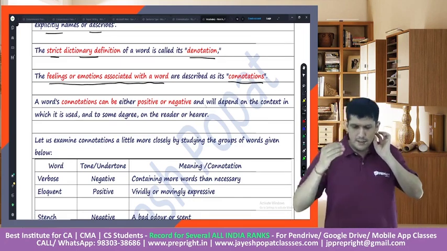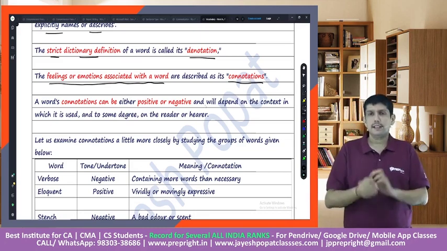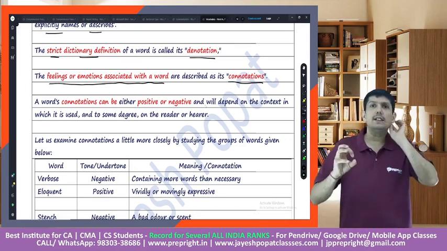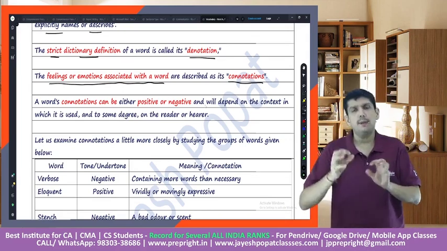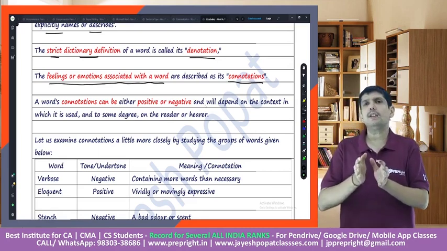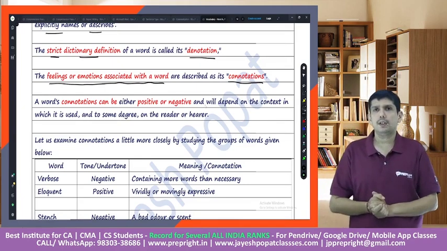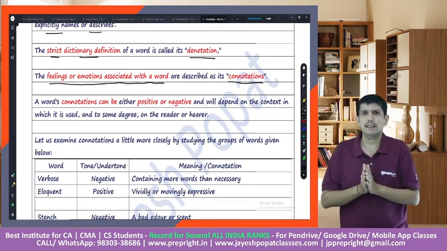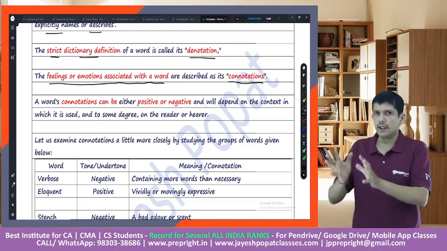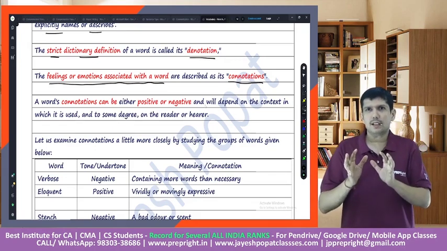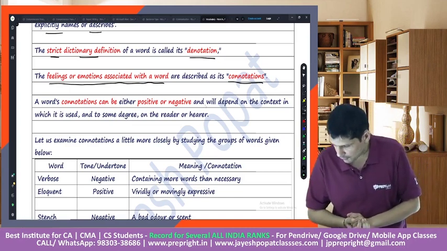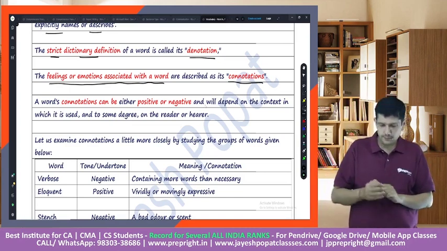Maybe there's a boy or there's a girl. Listen to this very carefully. If I say that this girl is fat, or maybe this boy is fat, will it look presentable or will it look offensive to that particular person? Quickly put your answer in the chat. Will it be a positive thing or will it have a negative impact on that particular person? Very good. It would appear offensive.